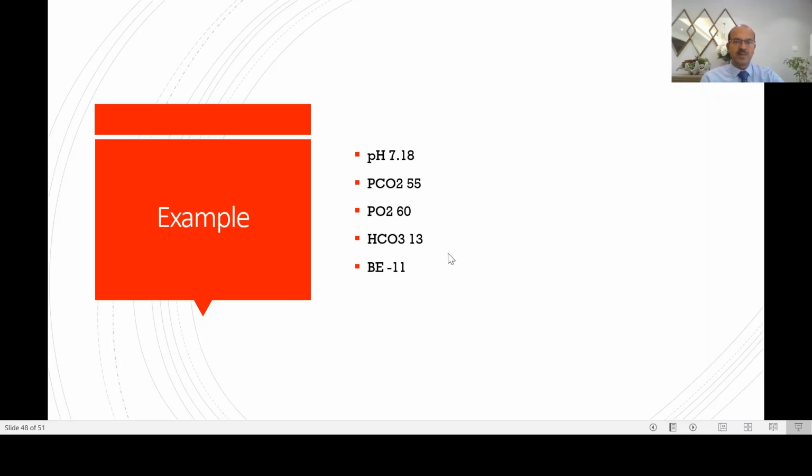So this is a mixed picture, and a mixed picture is not uncommon in babies because they are sick babies where you have a lung disease, and the lung disease is leading to metabolic problems due to poor perfusion, poor oxygenation, and so on. So this is a typical picture we get in a baby with respiratory distress syndrome, for example. So it's not a single direction change. There is no compensation here because the child is too unwell.